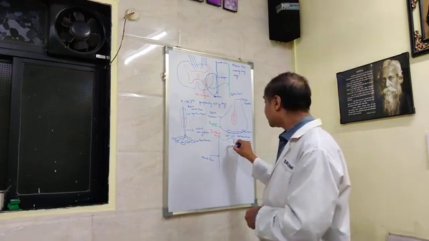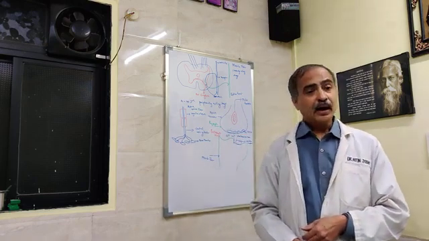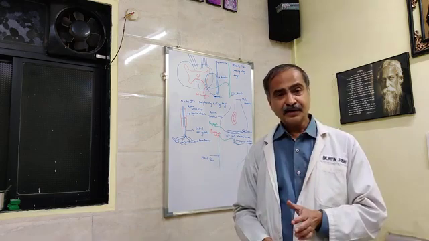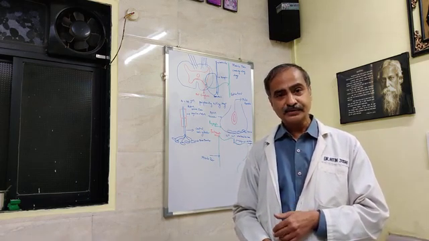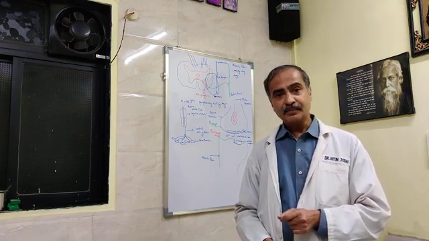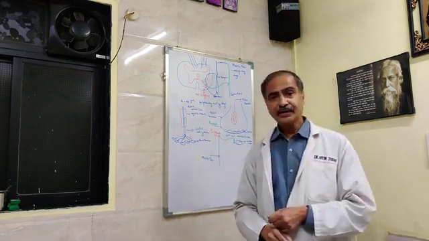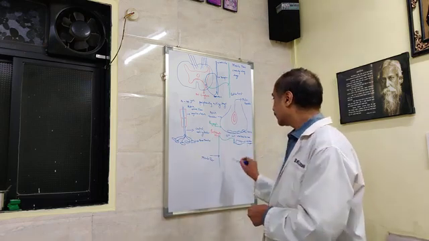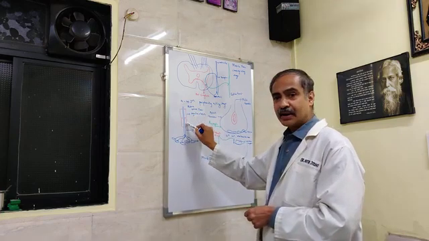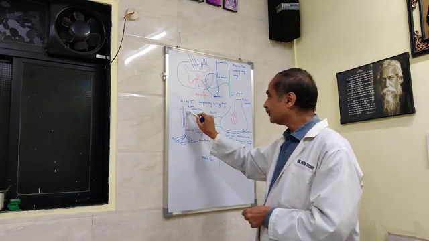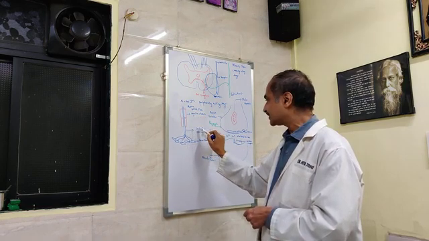The muscle fibers are innervated by the nerve fibers. So muscle fibers are innervated by nerve fibers called motor nerve fibers. One motor nerve fiber is called an axon. Now when the axon reaches the muscle fiber, it loses its myelin sheath. Because of losing the myelin sheath, there is exposure of the central axis cylinder.